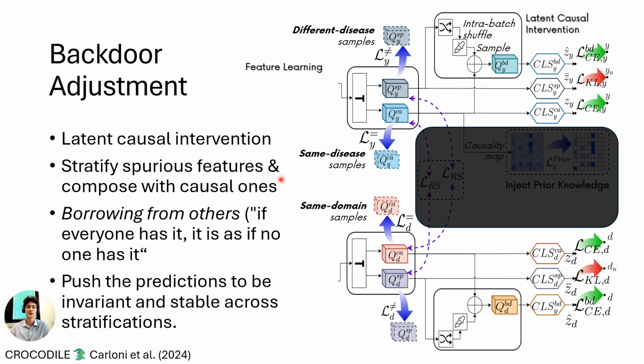The following step is the backdoor adjustment. We implement it as a latent causal intervention. In the latent space, as you can see, we stratify the spurious set of features and compose them with the causal ones. Borrowing from others, we conceive this backdoor adjusted set of features, and we push their prediction to be invariant and stable across stratifications.